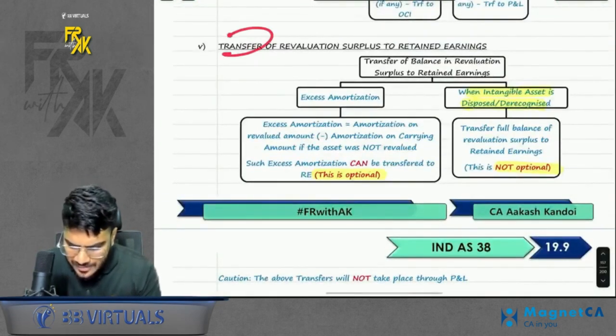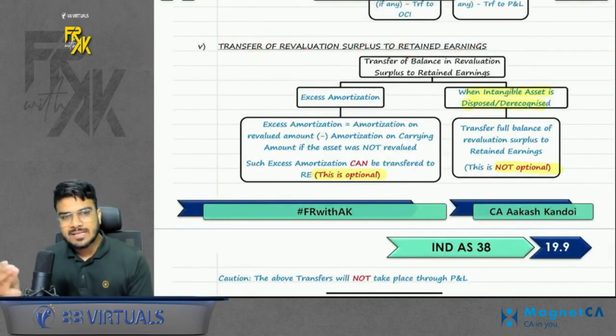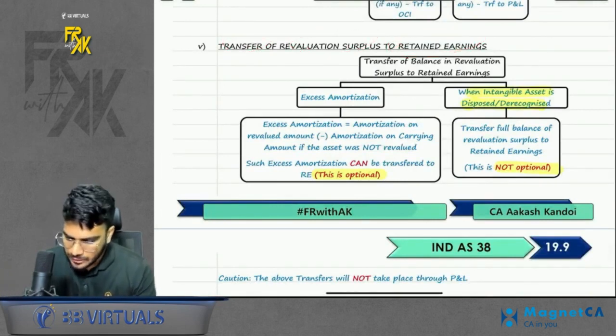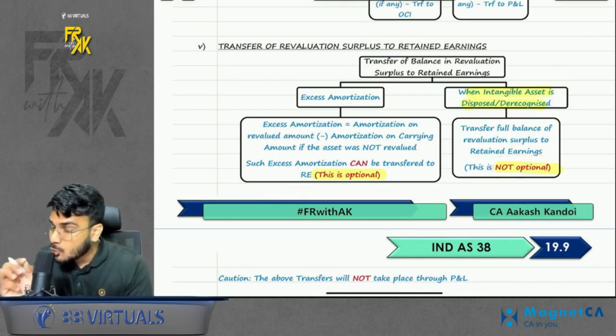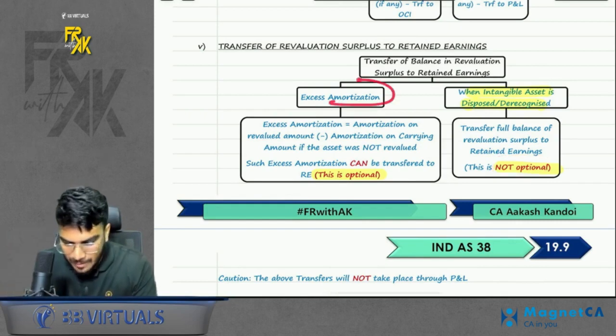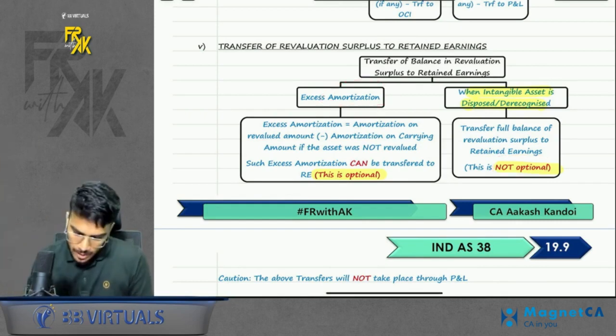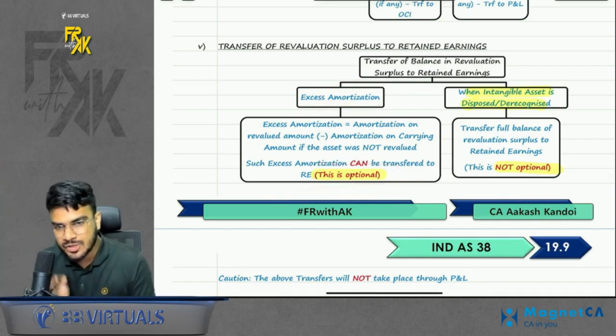And transfer of surplus to retained earnings. Do you remember? Once the asset is out of your books, you will transfer the full balance of surplus to retained earnings. This is not optional. But there was one optional case as well. In Ind AS 16, we used to call it excess depreciation. Here we call it excess amortization. That calculation was discussed there. But this is optional. If the company wishes to, it can do that.